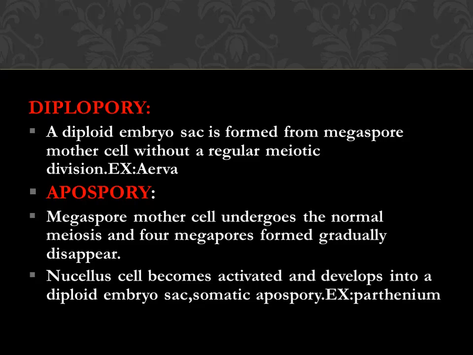Apospory: the megaspore mother cells undergo meiosis and produce 4 megaspores and gradually disappear. The nucellus becomes activated and develops into a diploid embryo sac, that is called somatic apospory. Somatic means the nucellus is a body cell. So that development is called somatic apospory. Actually the sex cells are formed and disappear. So due to the disappearance of the gametes, the nucellus becomes active and it becomes an embryo.